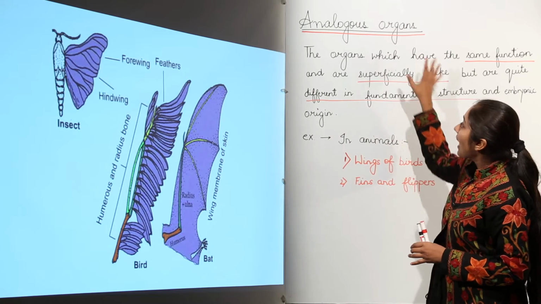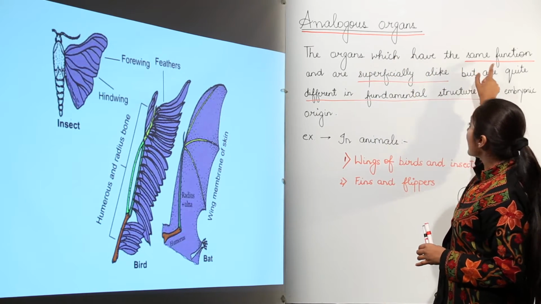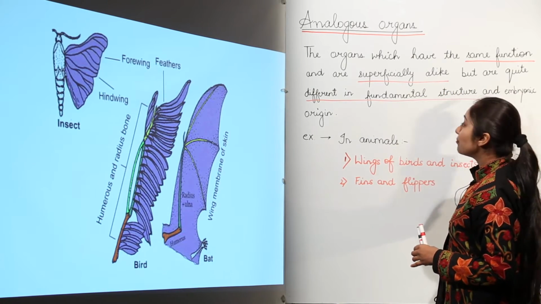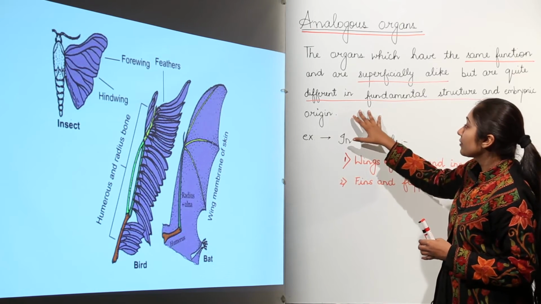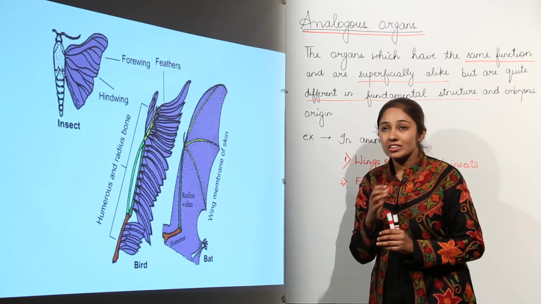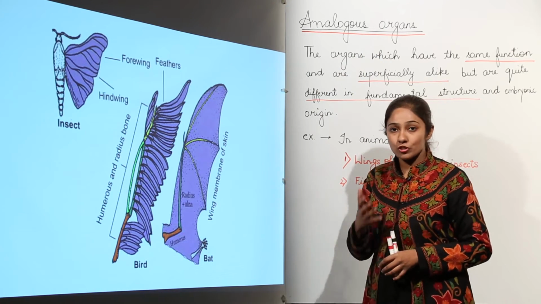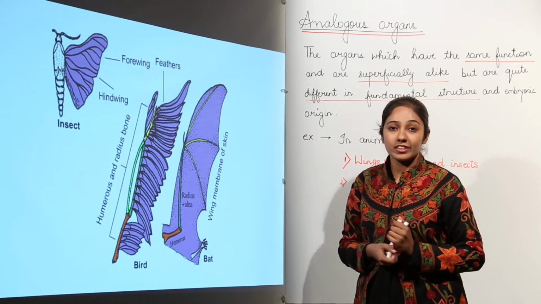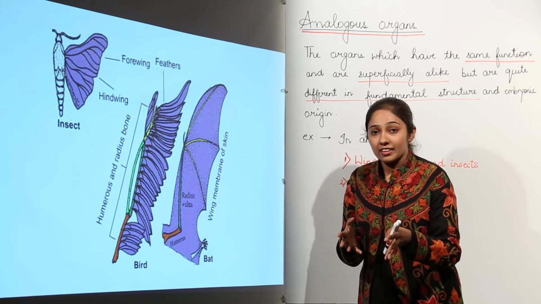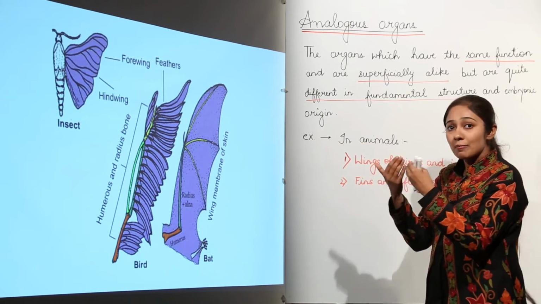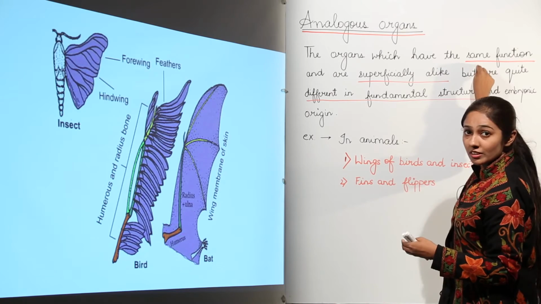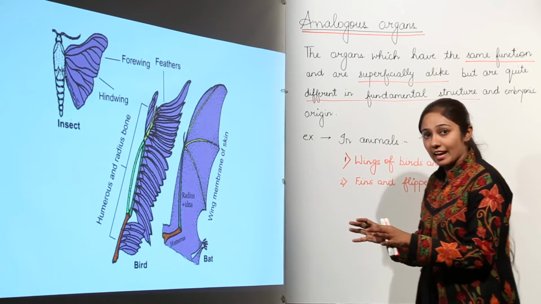So analogous organs are the organs which have the same function and are superficially alike but are quite different in fundamental structure and embryonic origin. Means they are different in terms of origin and fundamental structure also. So what sort of evidence do you think these analogous organs give to you? The analogous organs give you evidence that the ancestor is not the same, but due to the lifestyle, the animals have adapted themselves for the same function. Animals have adopted this function because of the lifestyle, because of the need at that time.